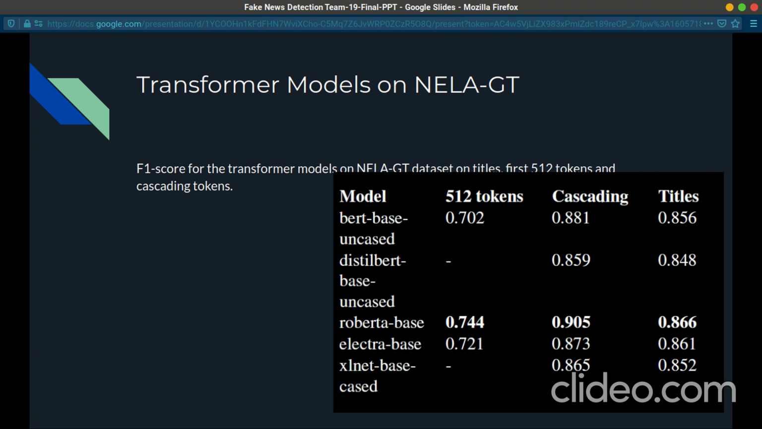Similarly, we also trained another model with the titles. We can see here that as the cascading model stores the whole information, it outperforms all the other models. The transformer models on the titles also give really good results because they store the whole title information.